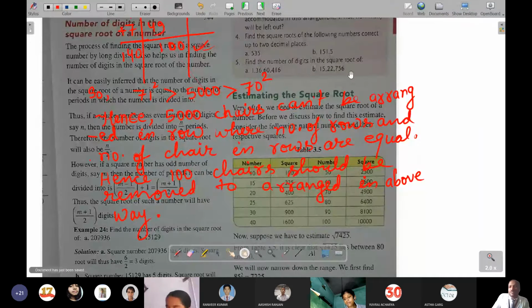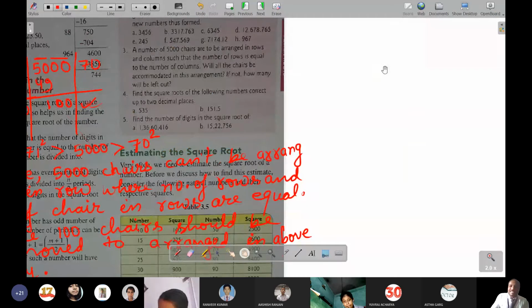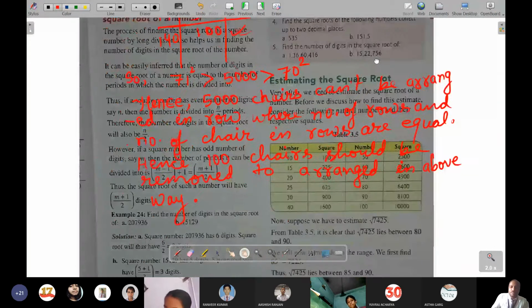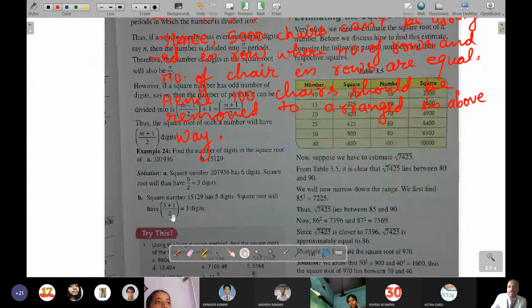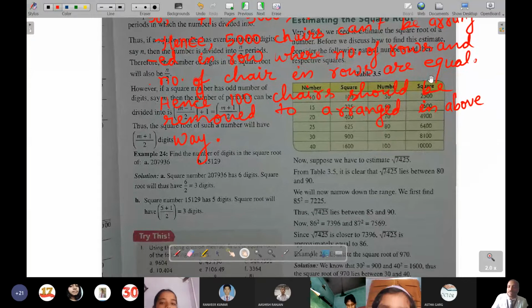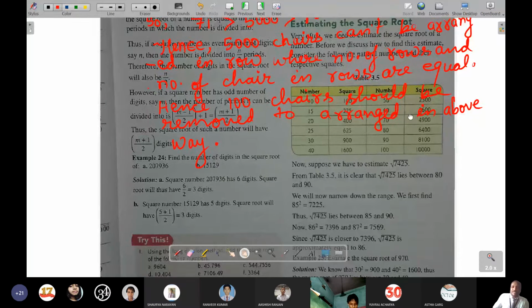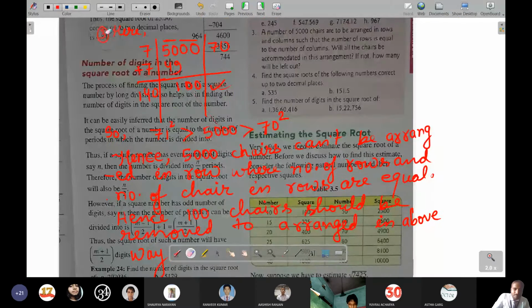So simply what you will do, it is 3, 5, 7. So the number of digits will become 7 plus 1 by 2, that means 4 digits. This formula you have to apply. You have to do just like example number 24. Here also it was 5 digits, so 5 plus 1 by 2 has been done. Here it was 7 digits, so you can do 7 plus 1 by 2, that is 8 by 2, that is 4 digits. Got it, or should I make it and explain? Got it, sir.